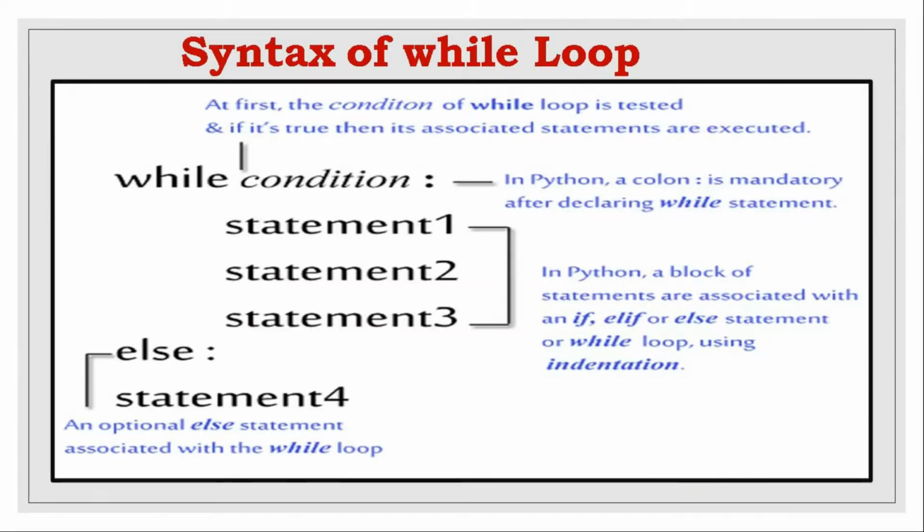We have the syntax of the while loop. While condition, colon is needed, then we have a set of statements, that is a block of statements which have to be given with indenting. Then we have an else statement, which is an optional one. Else has to be terminated by a colon, and we have statement 4. The else statement will be executed when the while loop terminates. So give importance to the indenting also for statements 1, 2, 3. If it is not given with indent, then it will be considered that the statement is outside the while loop.